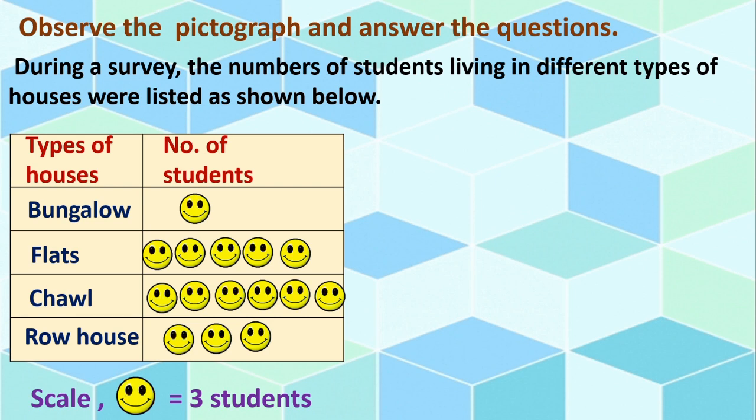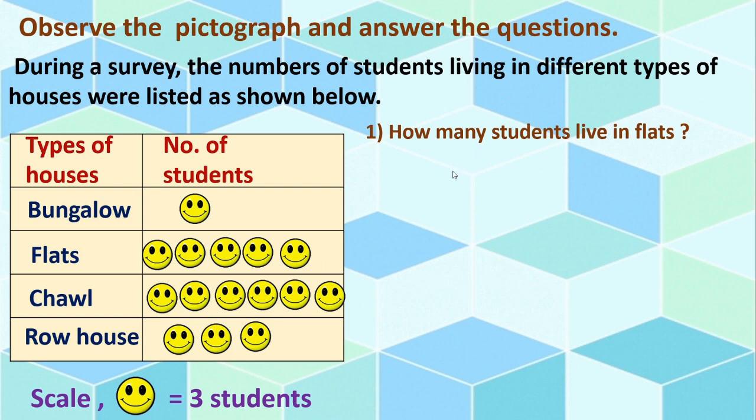Okay, now the scale is given here, 1 smiley, that is equal to 3 students, because here in survey we have done the counting of students, isn't it? Living in different types of houses. So we used here student's face or smiley. Okay. Now one smiley face is equal to 3 students. Now I am not doing the third column here. You have to go through directly.